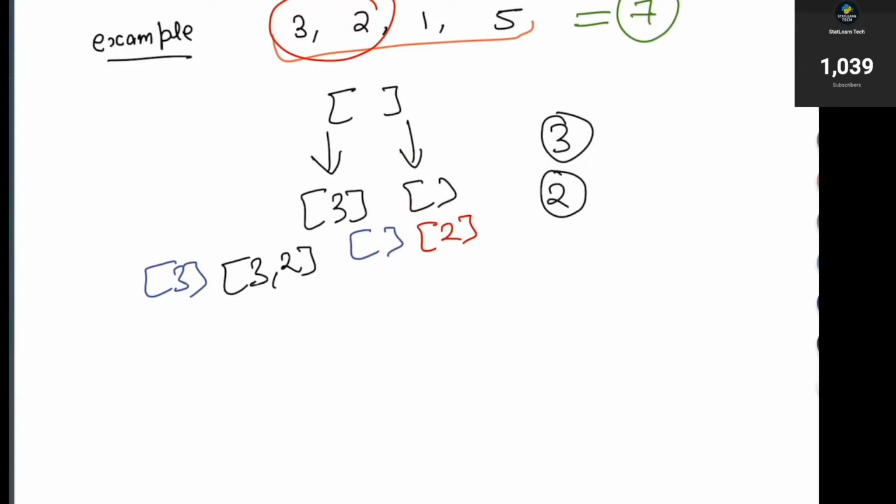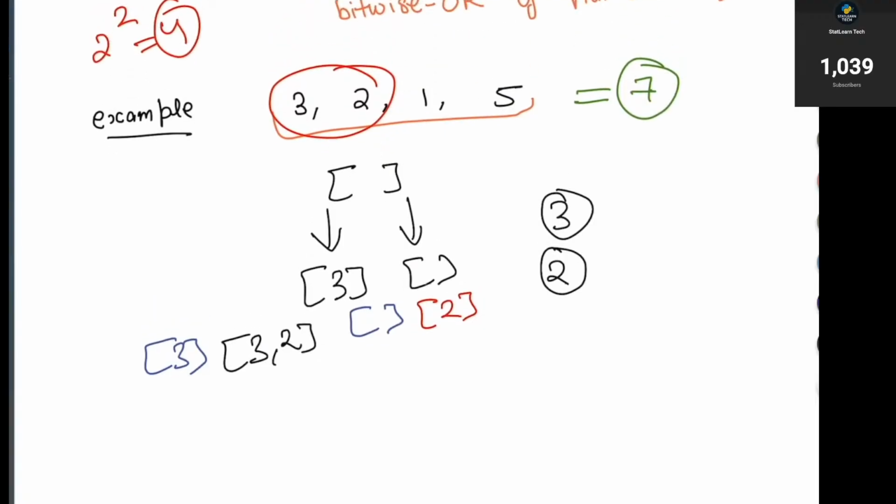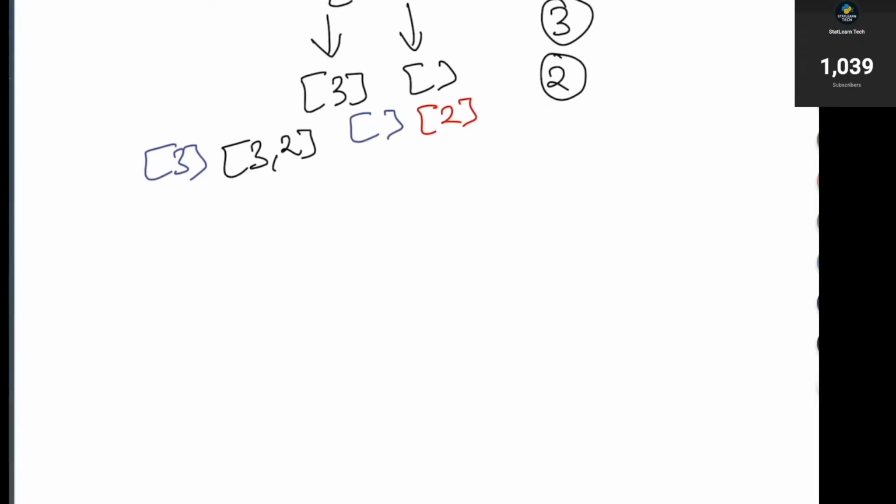Now the thing is, we need to find the bitwise or as well. Apart from adding it, we need to find the bitwise or. So now our logic can be, let us start with the first element. Let us start with this particular 3. As of now, my bitwise or can be 0, and I have not seen any element, right? Now the next element I see is 3. I can say one of the subset bitwise or is going to be 3, and for another subset, let me not add 3, and this will be 0.